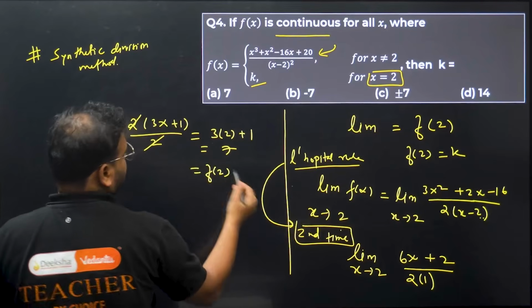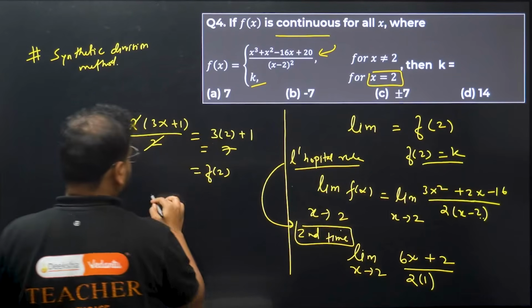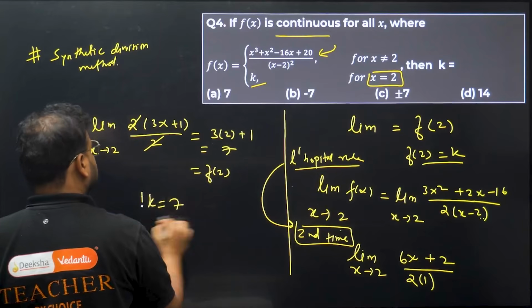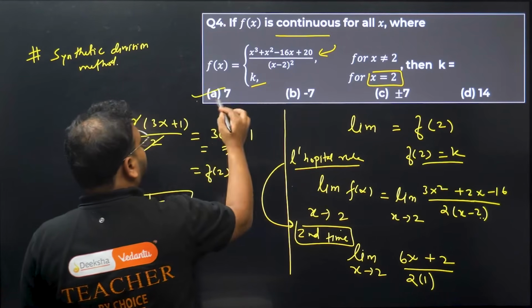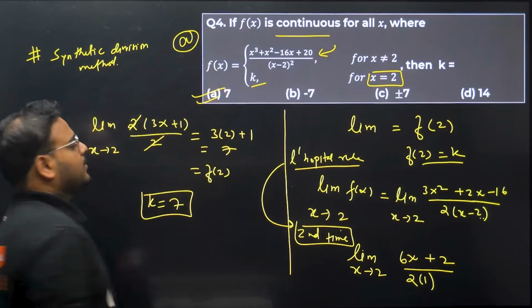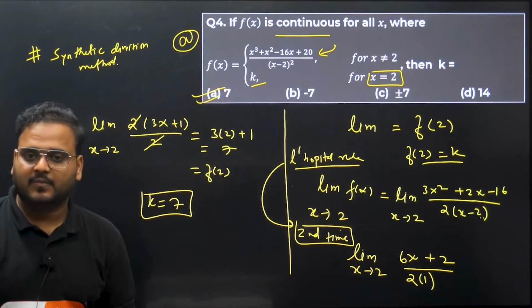f of 2. What is f of 2? It is k. It means I get the value of k as 7. Option number A is correct. Works out for all of you.